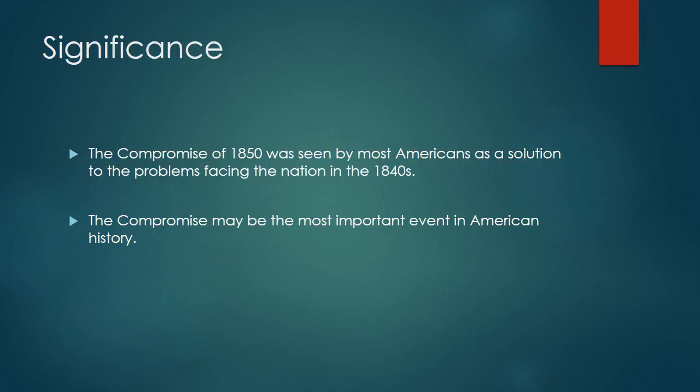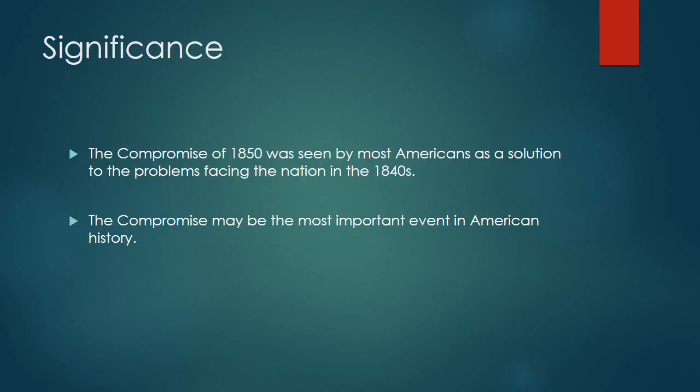So I guess what I'm trying to say here, and what historians have argued concerning the compromise, is that had the Civil War broken out in 1850, the southern states would have stood a better chance of winning it. And if they had won it, American history and the United States as you know it would be completely different. So you can make the case, and many historians do, that this Compromise of 1850 may have actually saved the United States.